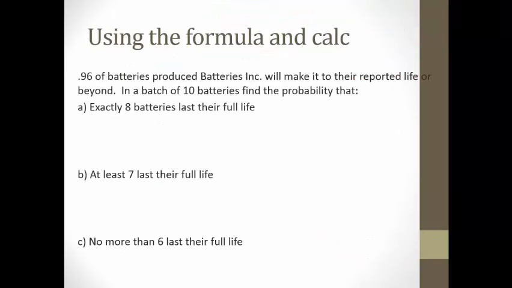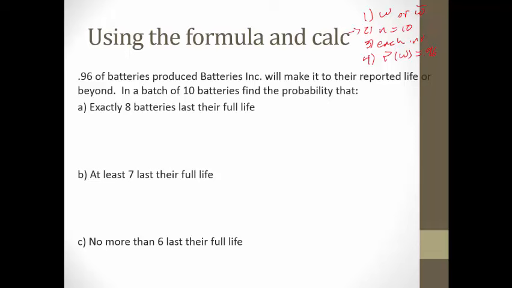So 96% of batteries will make it to their reported life and beyond. So in a batch of 10 batteries. So again, they either work or they don't work. N equals 10 here. Each battery independent. And then the probability that it works isn't going to change. It's 0.96. So the fact that we have a set number of trials tells me this is binomial.